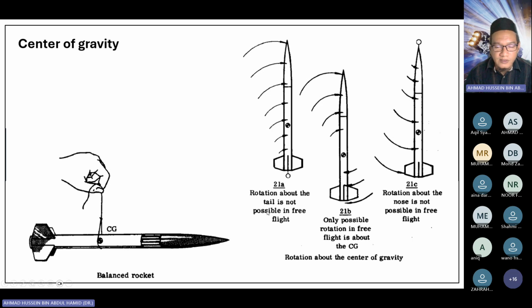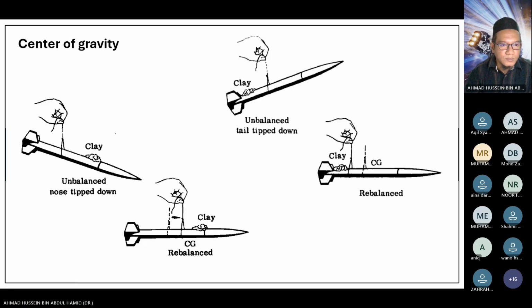During flight, it is impossible for the rocket to rotate about the tail or about the nose cone. The rocket will always rotate about the center of gravity. So you can do this simple experiment once you finish assembling your rocket. You can vary the location of the wire until the rocket is balanced.